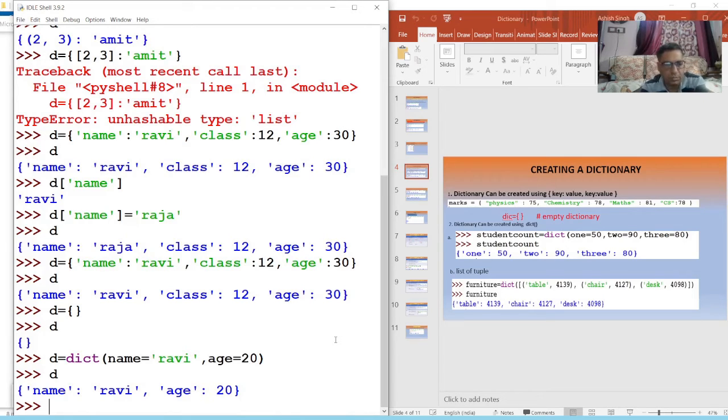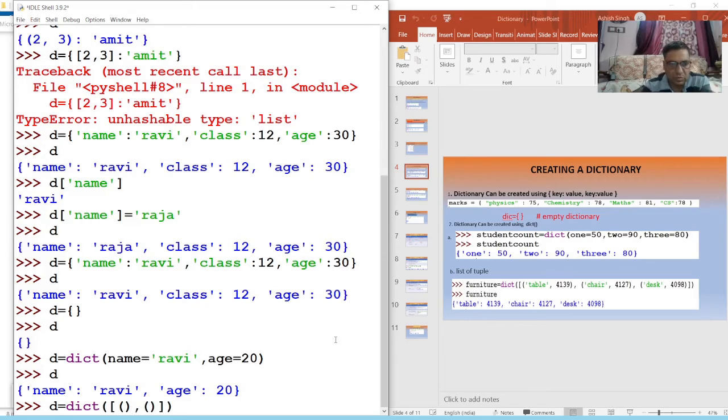There are multiple methods to create a dictionary using the dict function. One method is list of tuple. We can provide a list of tuple. What do we mean by list of tuple? Suppose d equal to dict function, and I provide a list of tuple. This is a list, and in this list we have many tuples. Suppose this is a tuple and this is a tuple.